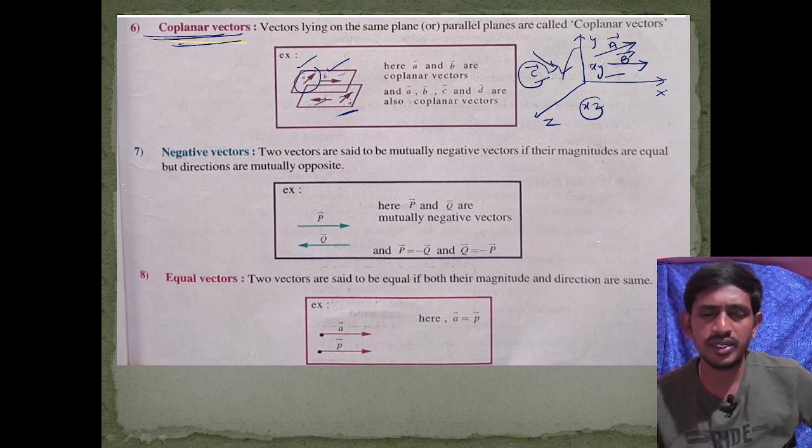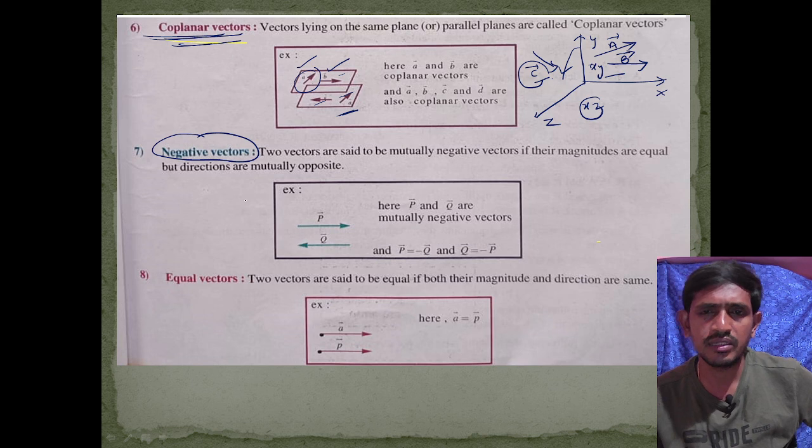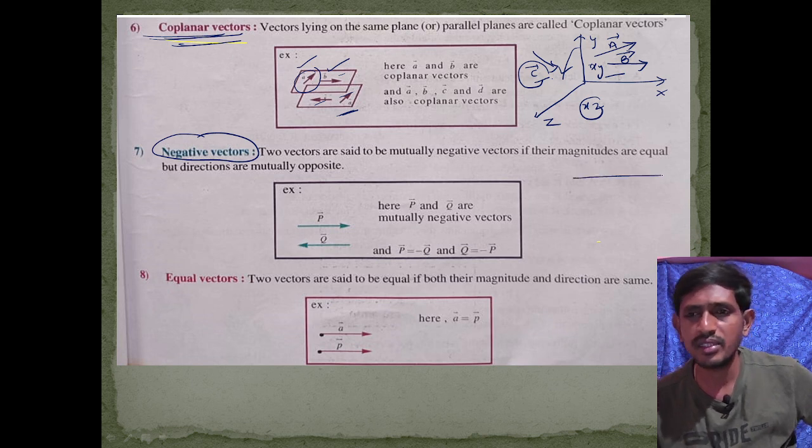Right. Next here, negative vectors. For example, there is a vector which has a magnitude of this much length. The negative vector of this vector just changes the direction and doesn't change the magnitude. So this is minus a bar. The negative vector of a bar is minus a bar, just change the direction. Minus indicates the direction of that vector, and that is called a negative vector.